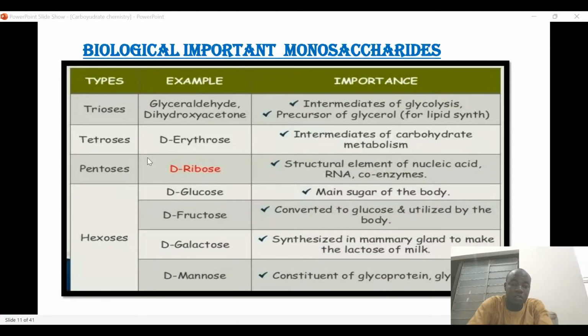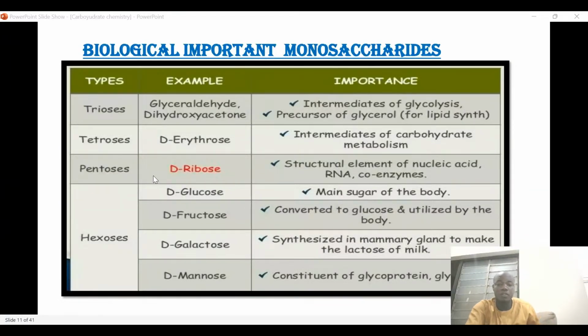And then we also have D-glucose, which is the main sugar of the body. We have D-fructose, which converts to glucose and is utilized by the body. And of course, we have mannose, which is involved in the formation of glycoproteins. Sorry, which serves as a constituent.